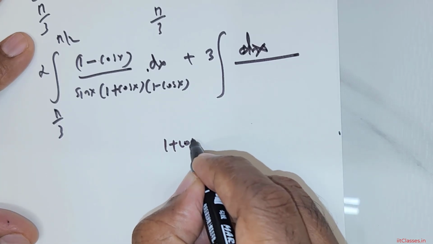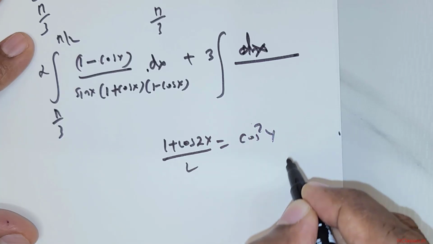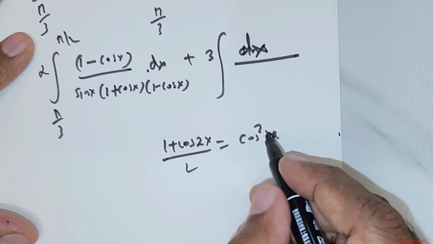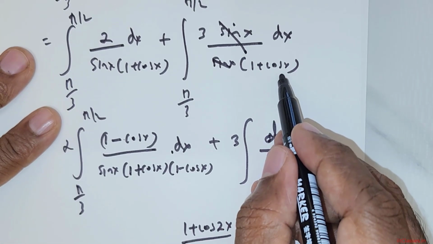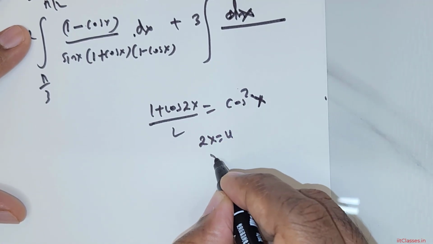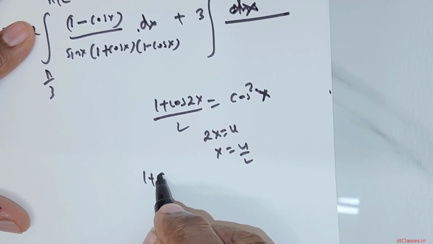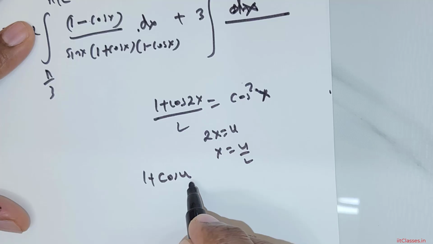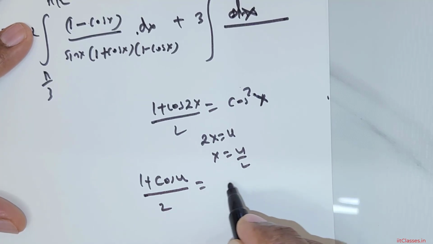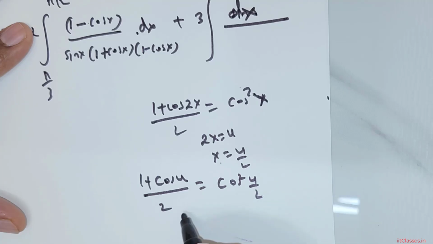What we can do is, we know this formula: (1 + cos 2x) divided by 2 is cos squared x. Now suppose you take 2x equal to some u, then x is equal to u over 2. So (1 + cos u) divided by 2 is equal to cos squared of u over 2.